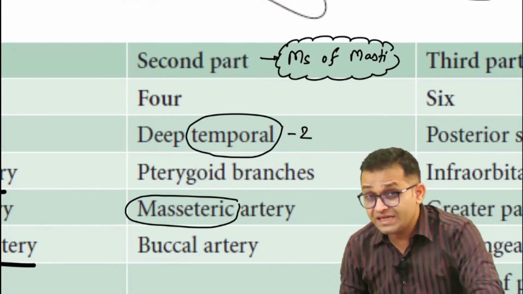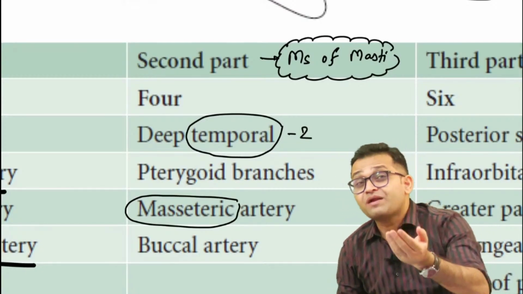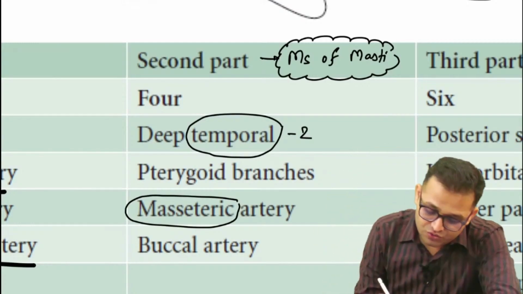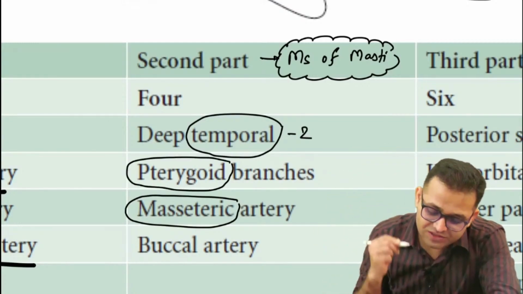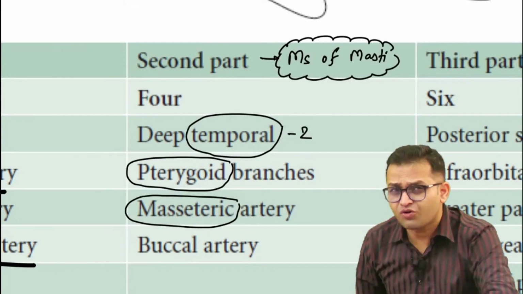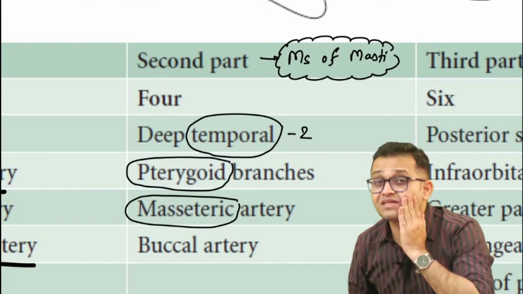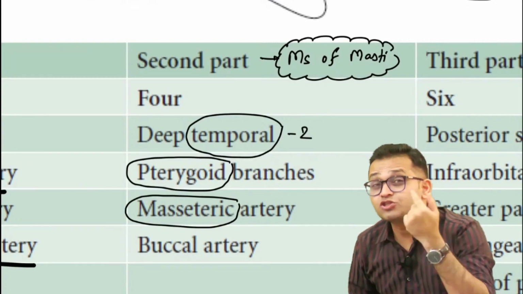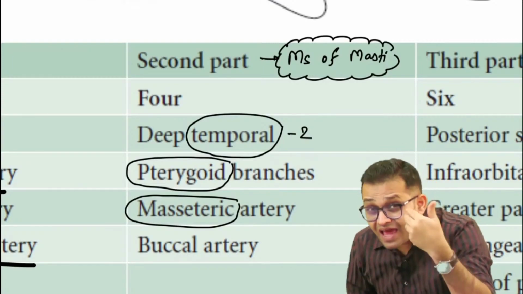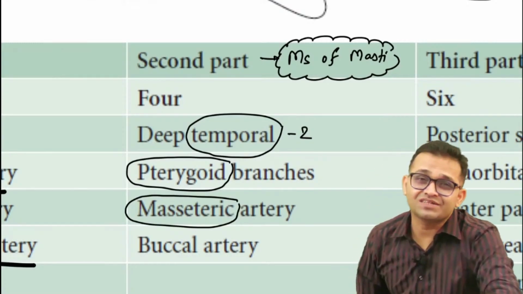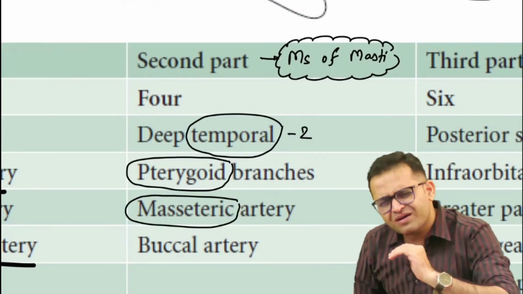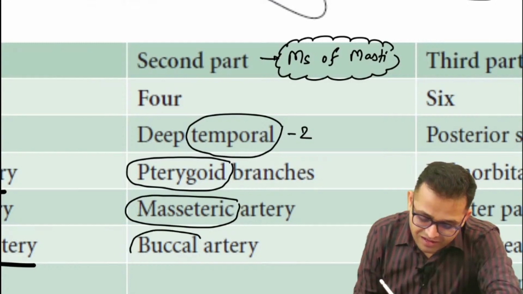Then you know the medial pterygoid, lateral pterygoid. So these are supplied by the pterygoid arteries. So you can say the pterygoid branches. So simple. Only the muscles of mastication you have to remember. Okay, and buccinator muscle, the whistling muscle, buccinator. Sir, this buccinator is not a muscle of mastication, but it is supporting the mastication. Okay, so you can remember. So this is our buccal artery.